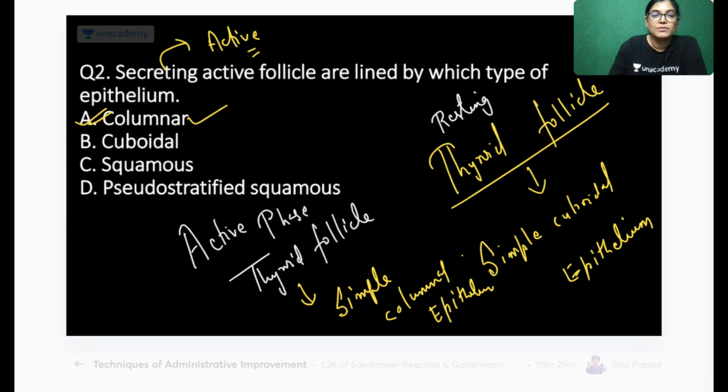If the question asked in the previous year examination directly asks for the lining epithelium of thyroid follicle, then the answer will be cuboidal epithelium. But if the question asks about the secretory stage or phase, then the answer will be columnar epithelium, because the height of the epithelium increases.